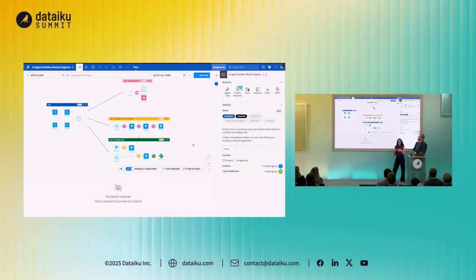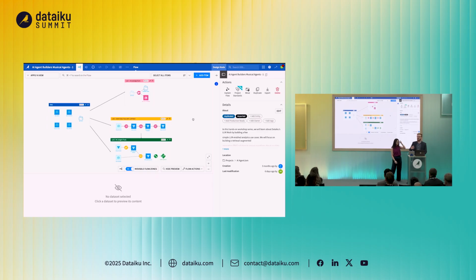So here we've got a project. We're going to want to use some of the information about how popular some songs have been. You'll see here we've got a nice prediction model looking at the popularity across different genres. We've got some data sets explaining the background and the cultural significance of different genres as well. Those are all things that we're going to build into our agentic flow. So we're not starting from scratch this time, which is something we did last year.